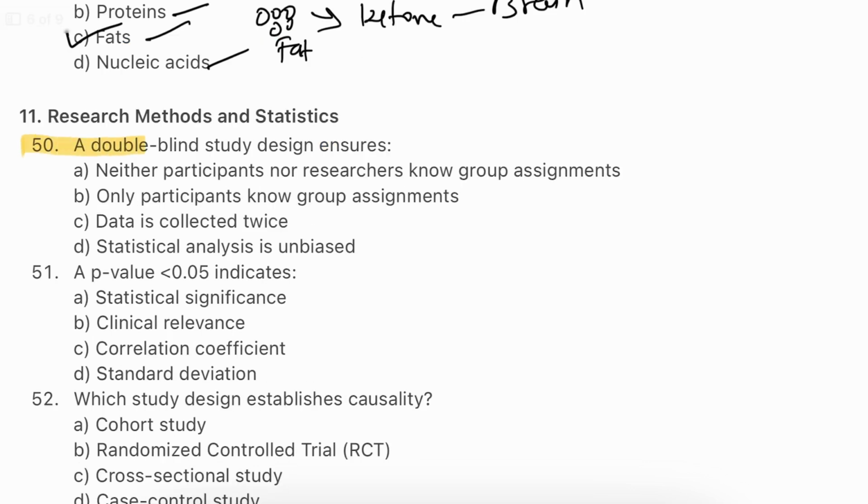Question number 50. A double-blinded study design ensures neither participants nor researchers know the group assessment. Only participants know the group assessment. Data is collected twice. Statistical analysis is unbiased. The answer will be A. Neither the participant nor the researchers know the group assessment. Double-blinded study design helps to reduce bias by ensuring neither the subjects nor the investigators know which group is receiving the treatment. This methodology is critical for ensuring the reliability and validity of the clinical research findings.